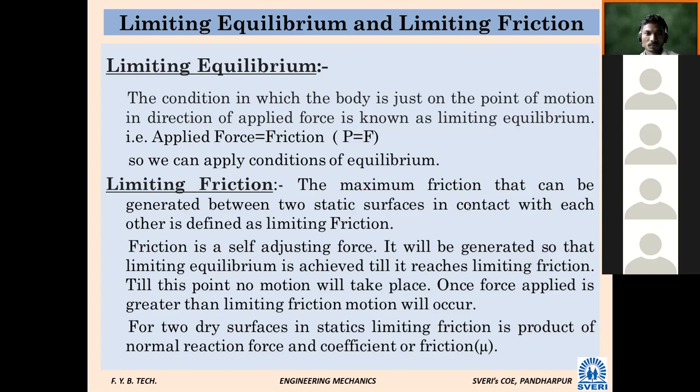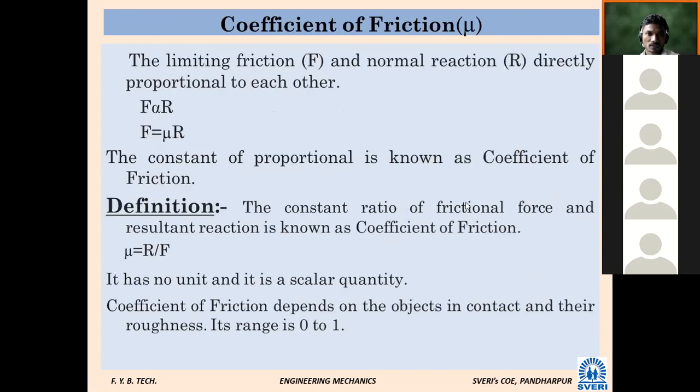Then what we have seen afterwards: what is coefficient of friction? We know what coefficient of friction is. One law we know, the law of static friction: limiting friction F is directly proportional to normal reaction R. So F upon R is equal to mu. This is the first formula of friction. Here there is one mistake; it should be F upon R. This we also pointed out in the last lecture.